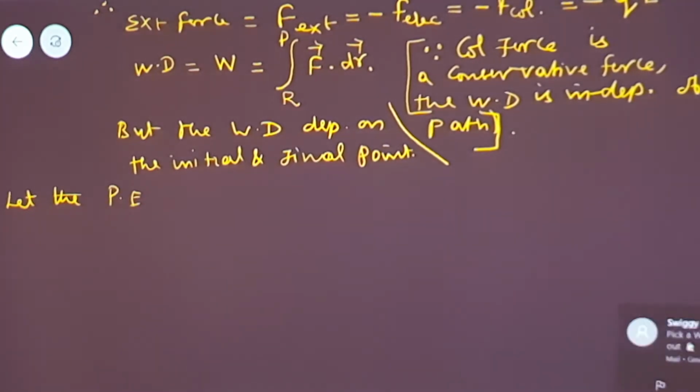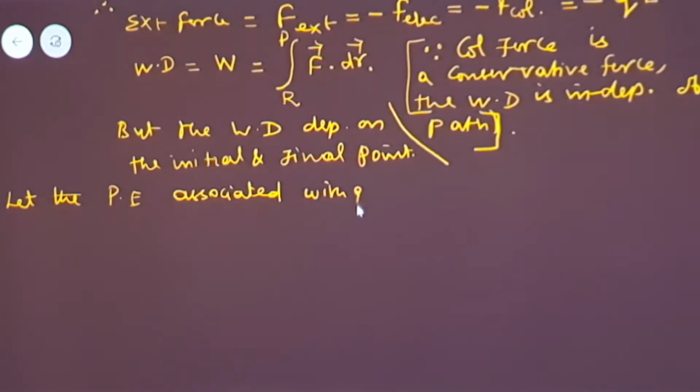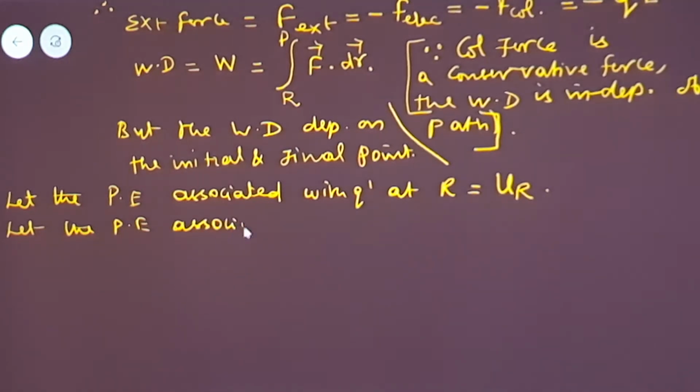associated with the charge Q dash at the point R, I am representing it as epsilon R. Similarly, let the potential energy associated with Q dash at the point P, I am considering it as epsilon P.